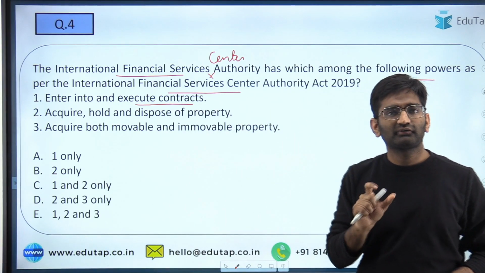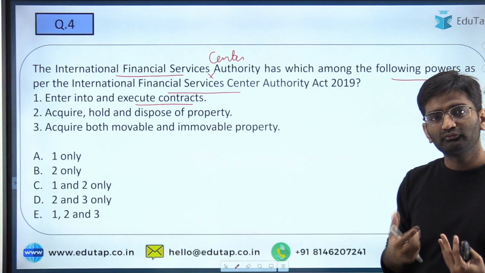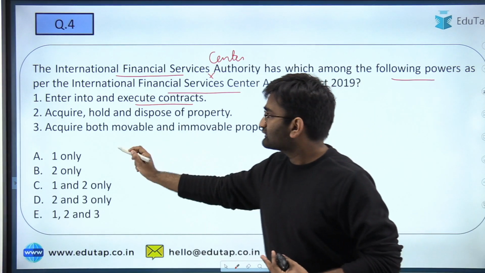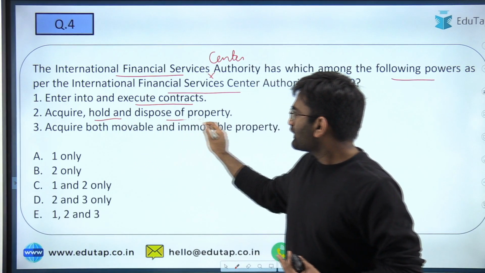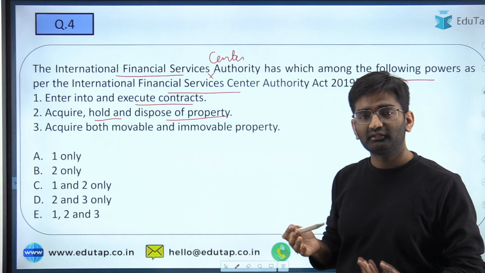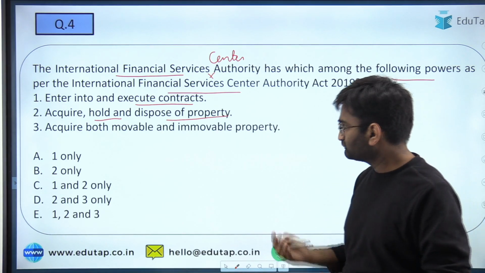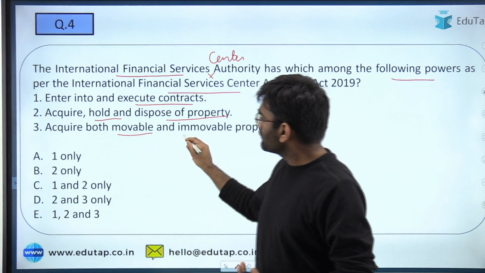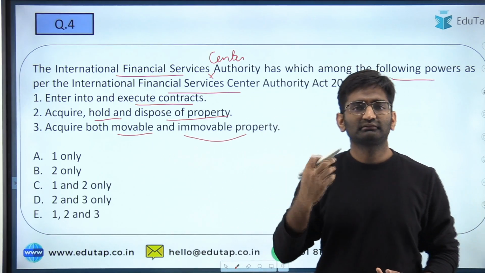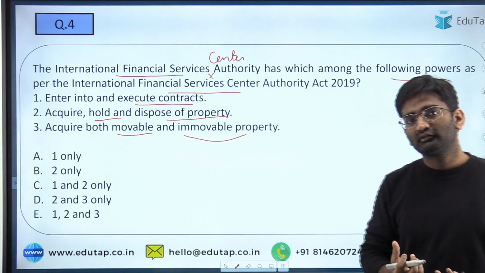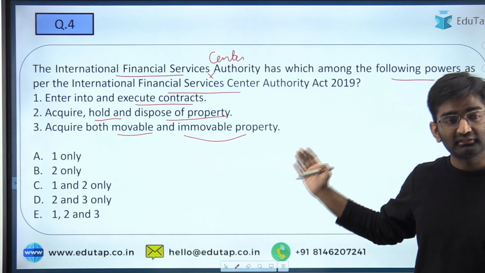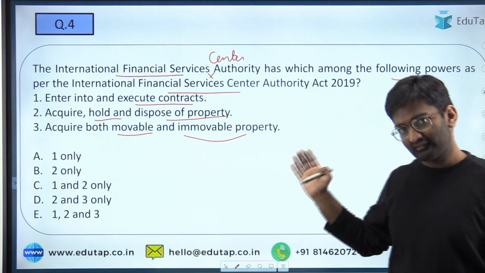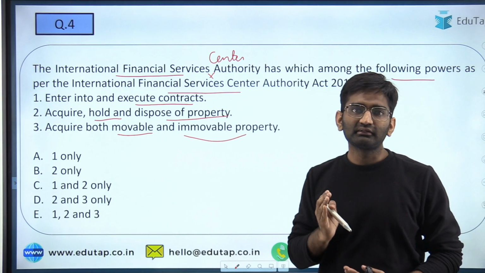Is this a power of IFSCA? Can IFSCA do that as an authority? Second statement, acquire, hold, and dispose of property. Can it acquire, hold, and dispose property? Acquire both movable and immovable property. Is there any restriction on the type of property that it can acquire? So these are the things that are given in the Act very clearly.